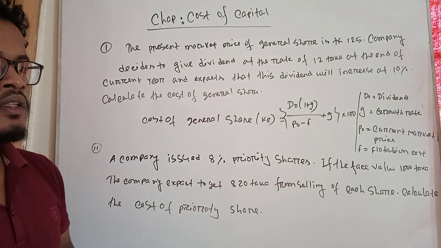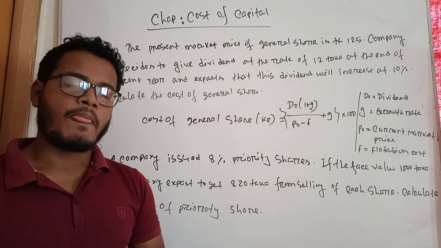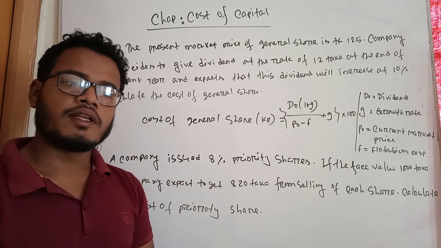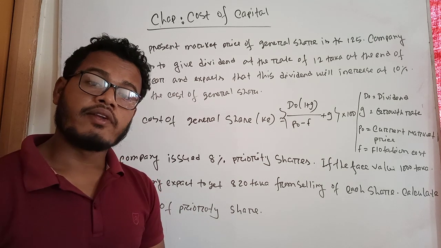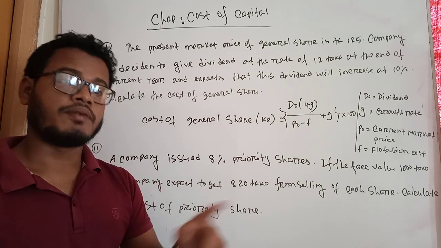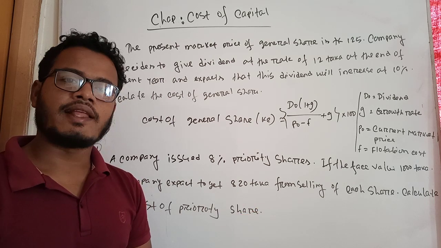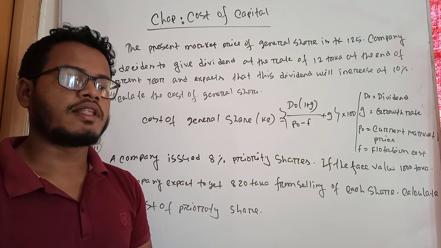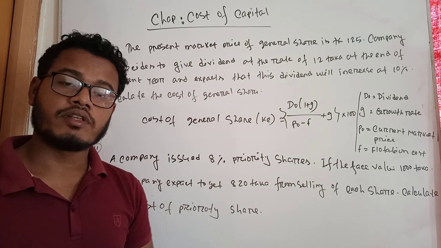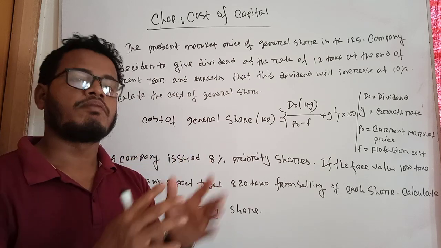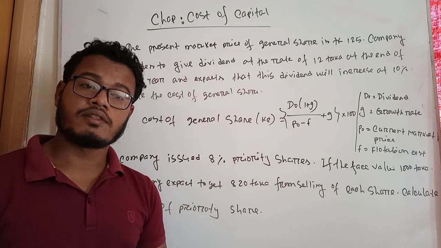When a company issues general shares, then the company pays a certain rate of commission to the sales persons, just like some ICB bank. When a company is first issuing the shares, the company gives advertisements.